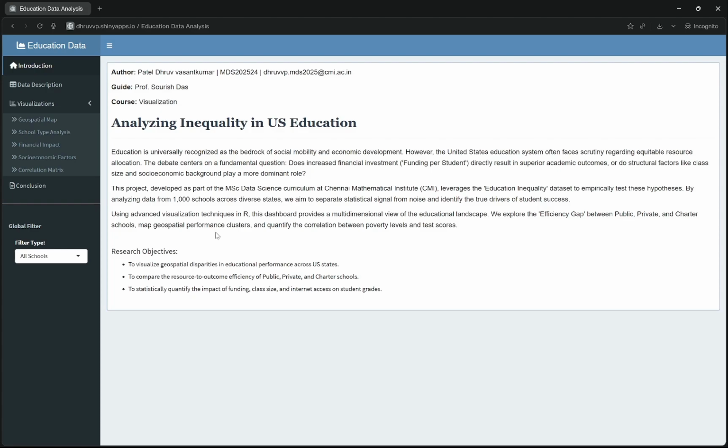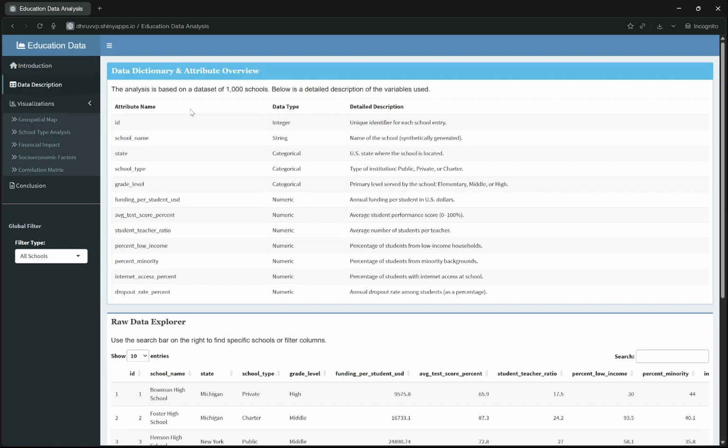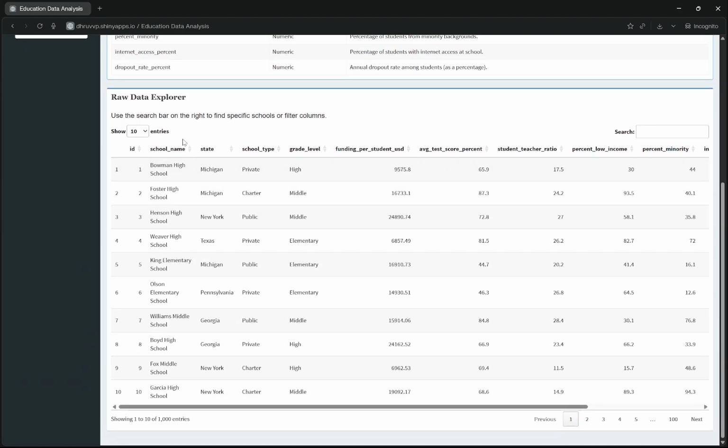Moving to the data description tab, the dataset used is the educational inequality data sourced from Kaggle. It contains 1000 observations where each row represents a unique school. As you can see in the data dictionary I created, the attributes encompass financial metrics like funding per student, structural factors like school type and student-teacher ratio, and performance metrics like average test scores. Below the dictionary, I have included a raw data explorer that allows users to search and filter the dataset directly.